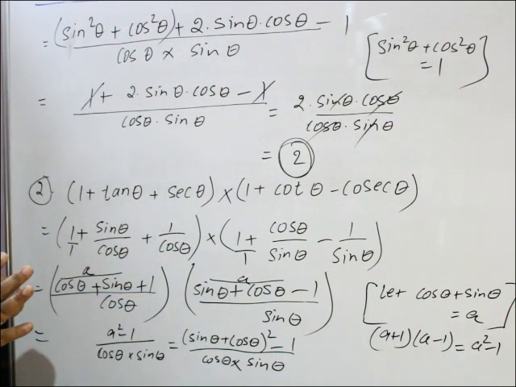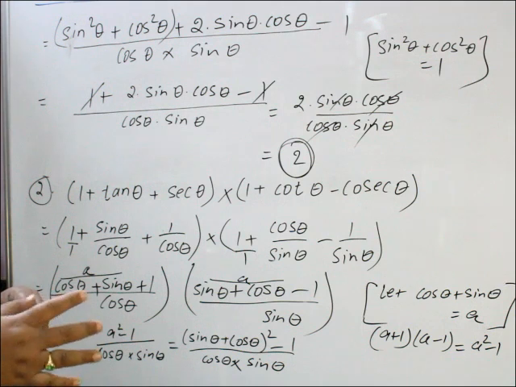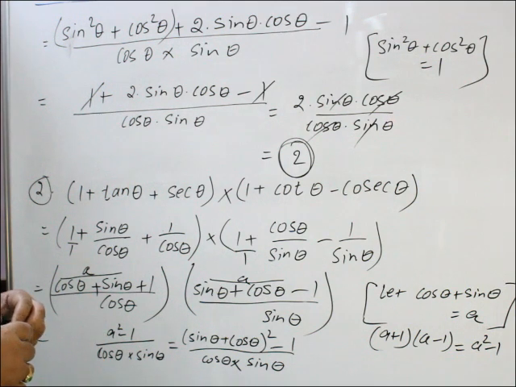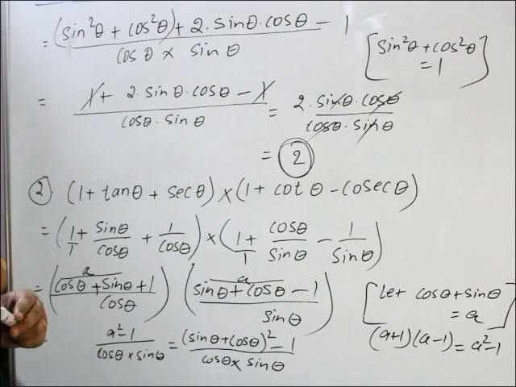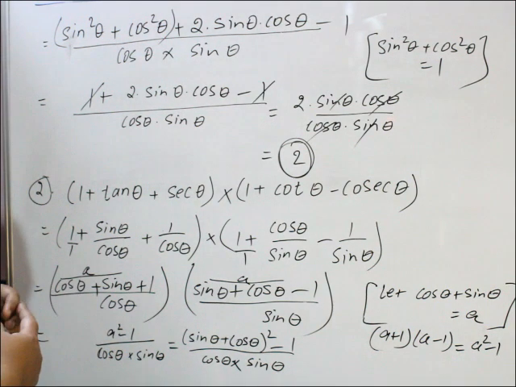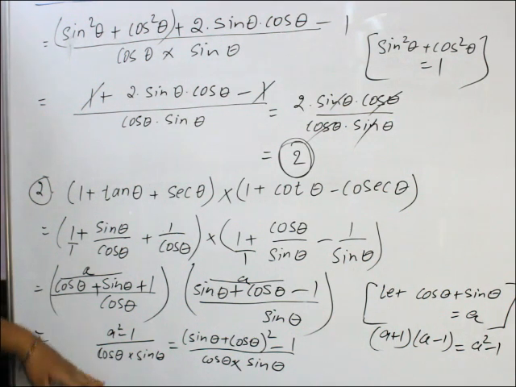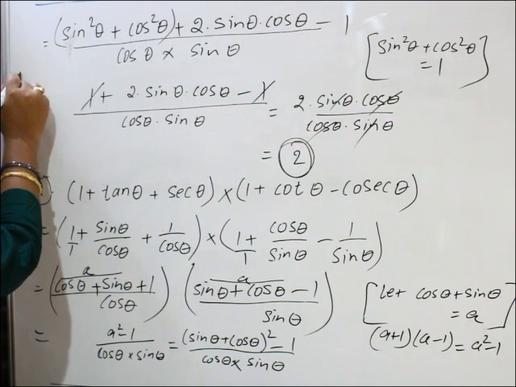So now I think you are clear that if you don't know the formula, you don't know the trigonometric identities, doing the sums are very difficult. You have to always go through the formulas, identities. Clear? So please write down. This is our second question, starts from here. This is our first part. After completing this is the second part. Okay? After completing this, you come here.